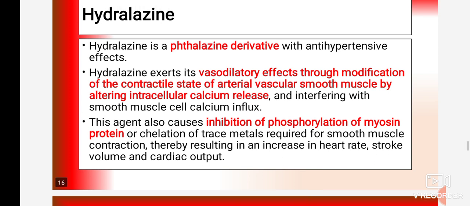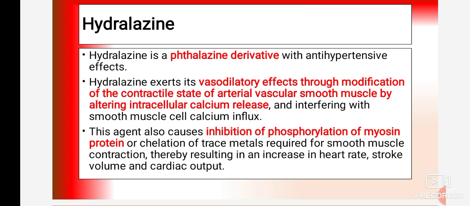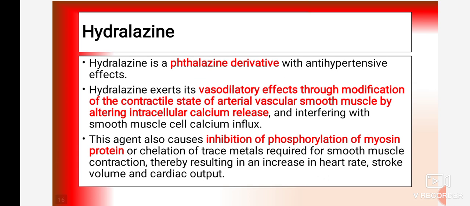This agent also causes inhibition of the phosphorylation of myosin protein or chelation of trace metals required for smooth muscle contraction, thereby resulting in an increase in heart rate, stroke volume and cardiac output.